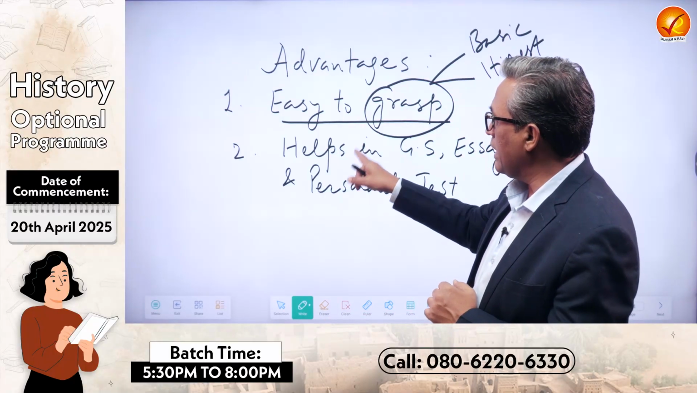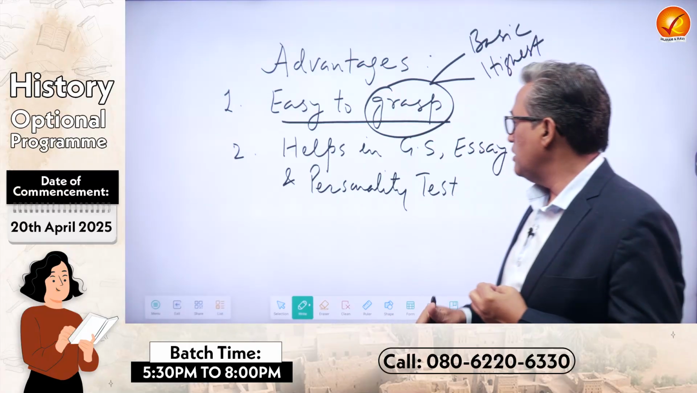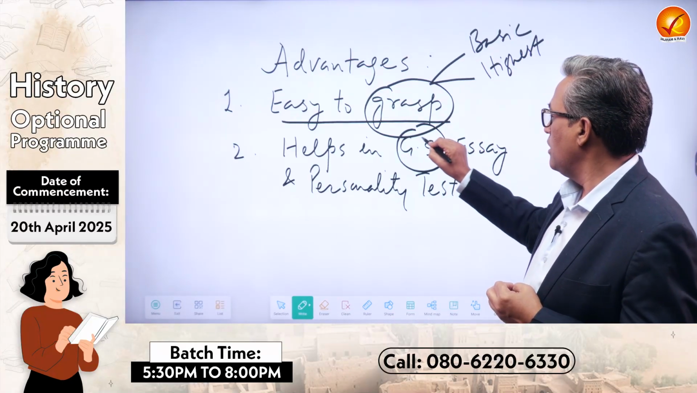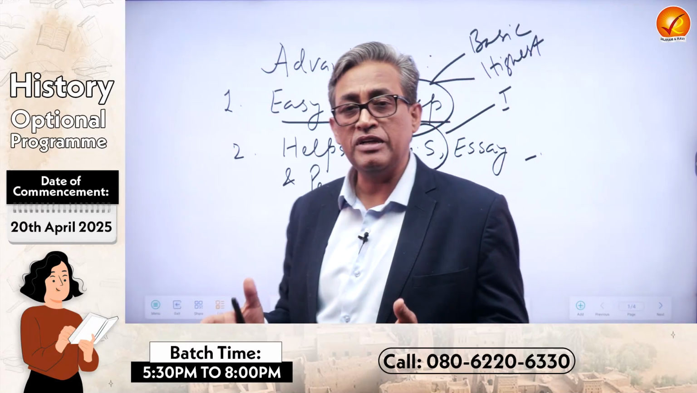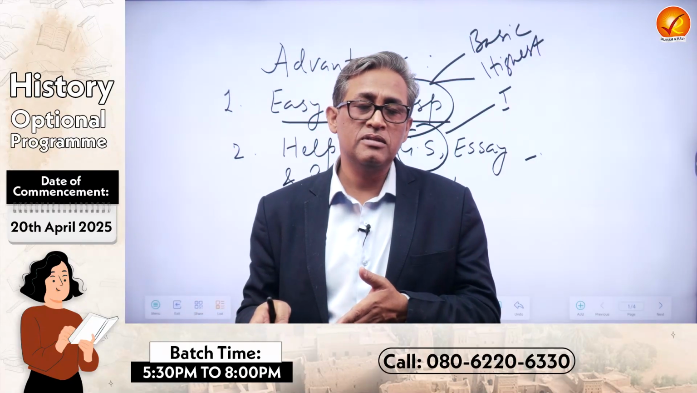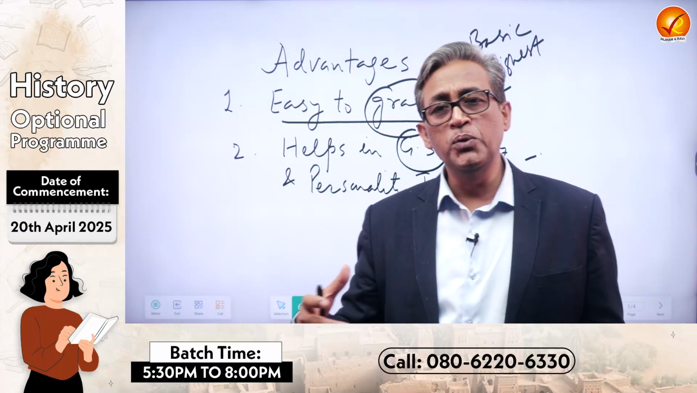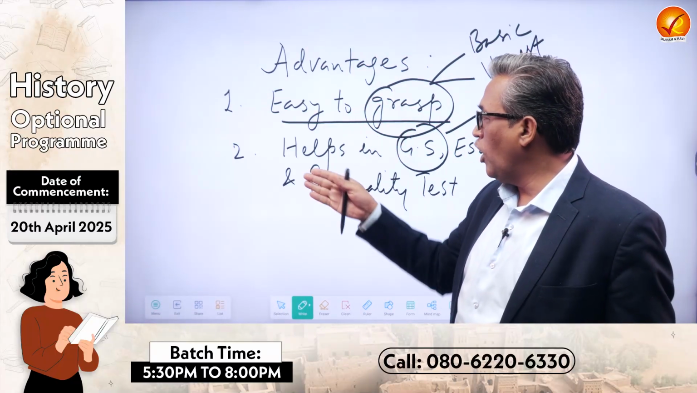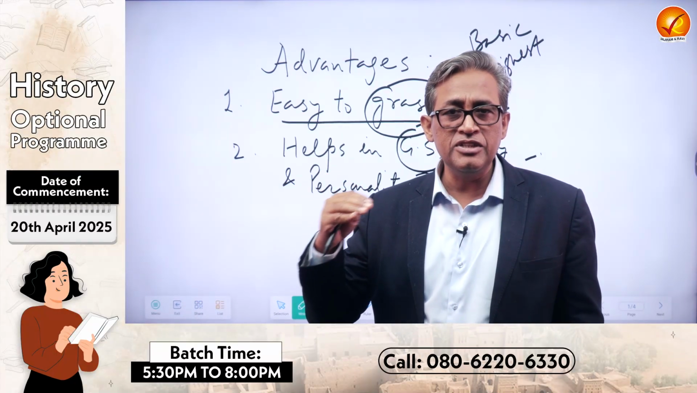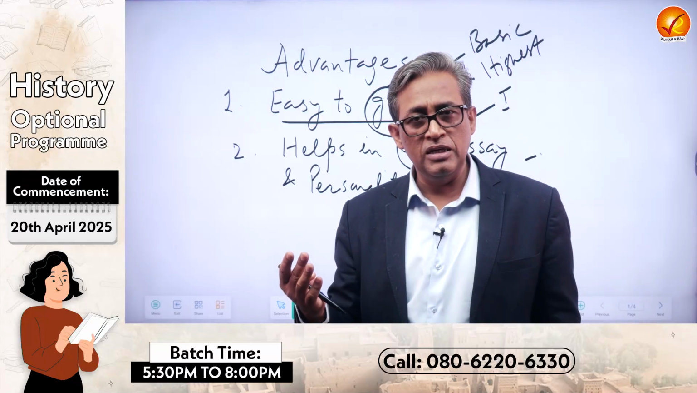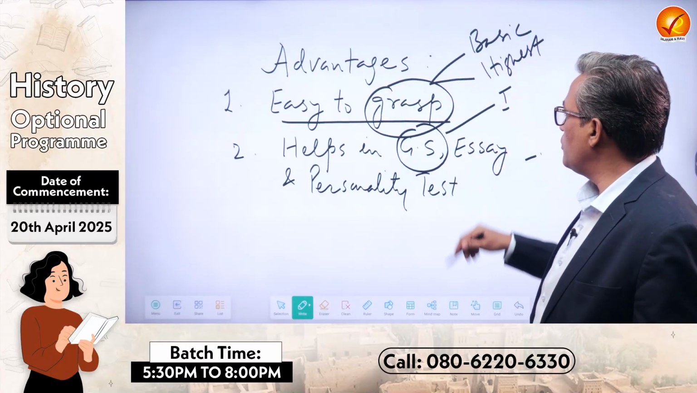The second important thing, which I call another great advantage of history optional, is that it helps in your general studies. As you know, in paper 1, you have a segment of history and culture, and the questions would be asked from ancient, medieval, modern and world history. So a student who studied history optional would not have to study separately, because obviously the standard of GS history would be below that of optional history, and that is true with other subjects also. But history has one more advantage.